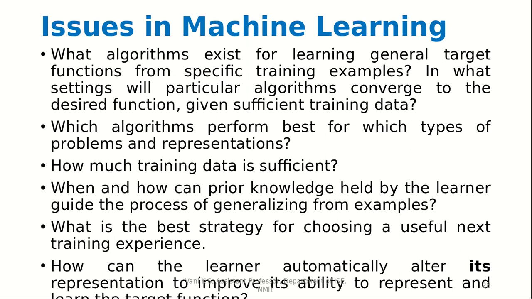So these are some issues which need to be faced whenever you are making a machine learning model. Also, how can the learner automatically alter its representation to improve its ability to represent and learn the target function? So this is also important. So these are all the issues that you need to address whenever you are working on your own machine learning model.